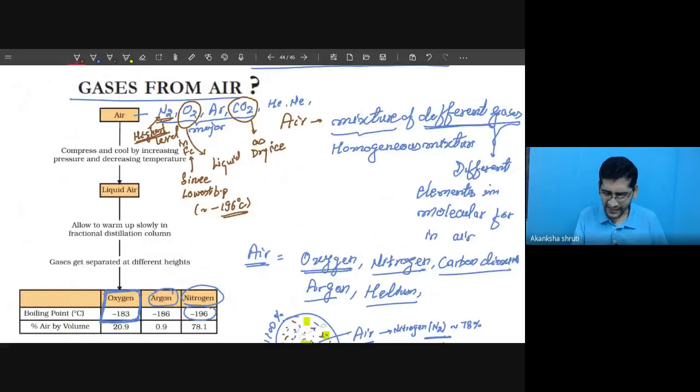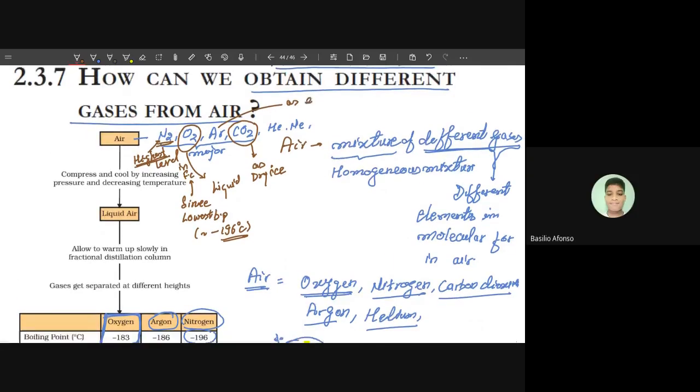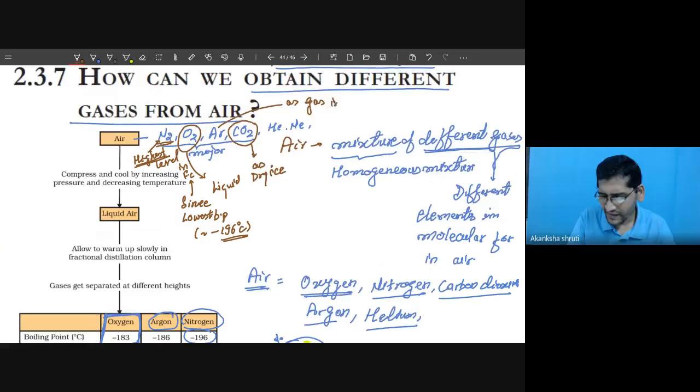Then the argon is also obtained as a gas in the lower level of the fractionating column.